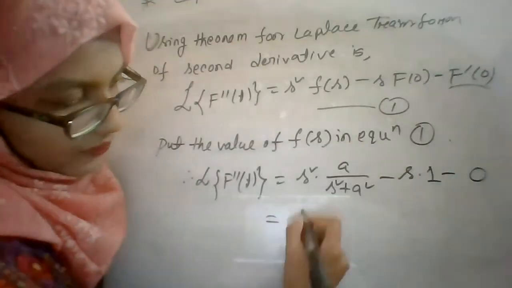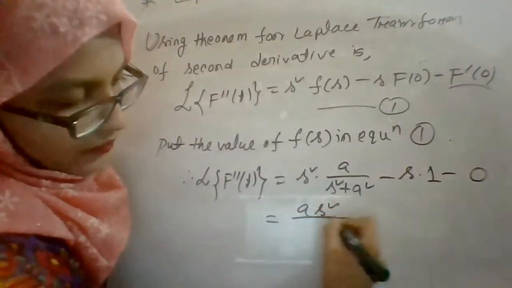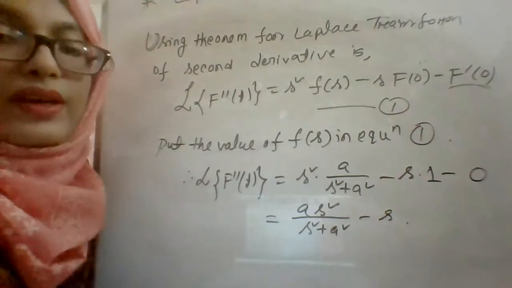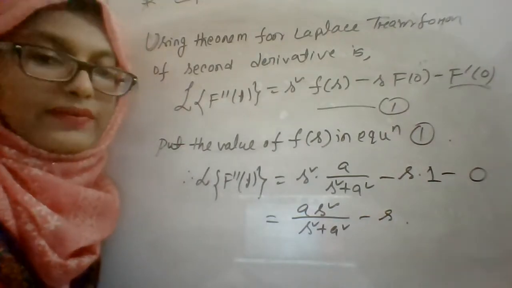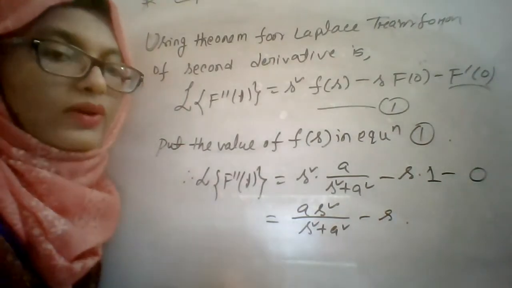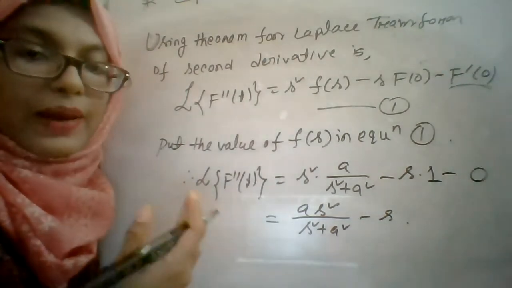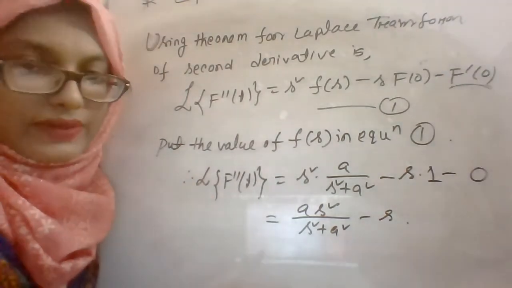So the result will be a s square divided by s square plus a square, minus s. Okay, so that is the result of our given function f of t is equal to cos at, by using the theorem for Laplace transformation of second derivatives.